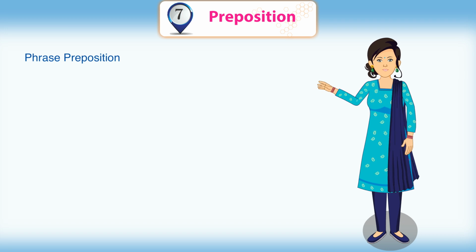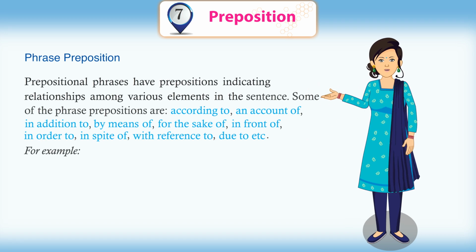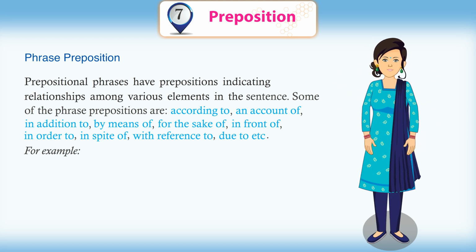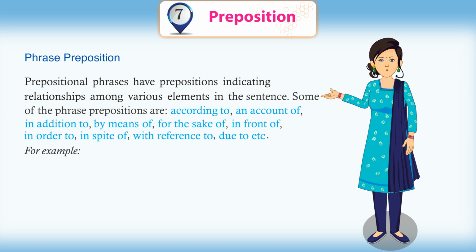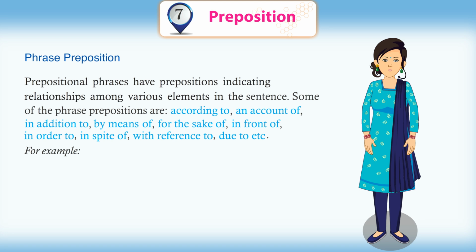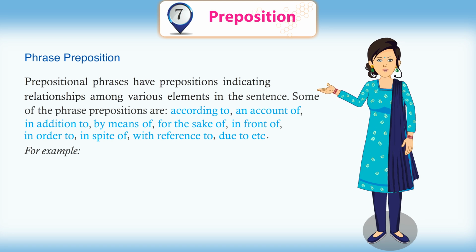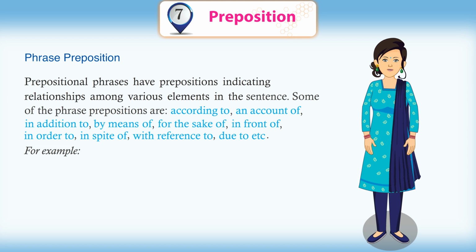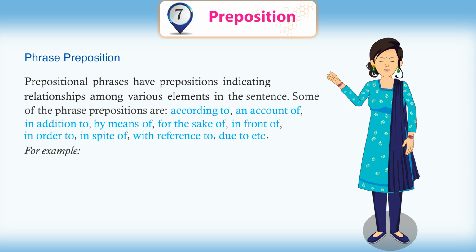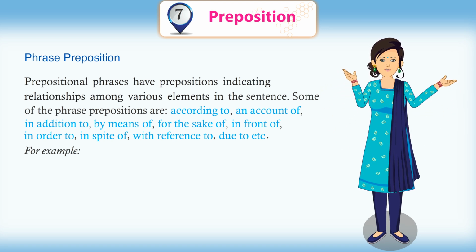Phrase preposition. Prepositional phrases have prepositions indicating relationships among various elements in the sentence. Some of the phrase prepositions are according to, on account of, in addition to, by means of, for the sake of, in front of, in order to, in spite of, with reference to, due to, etc.